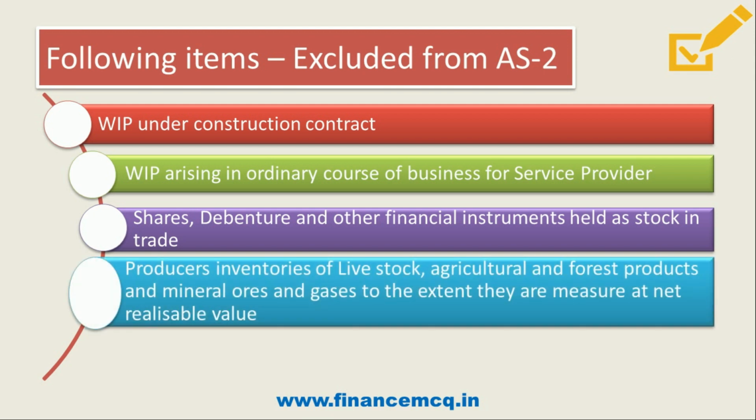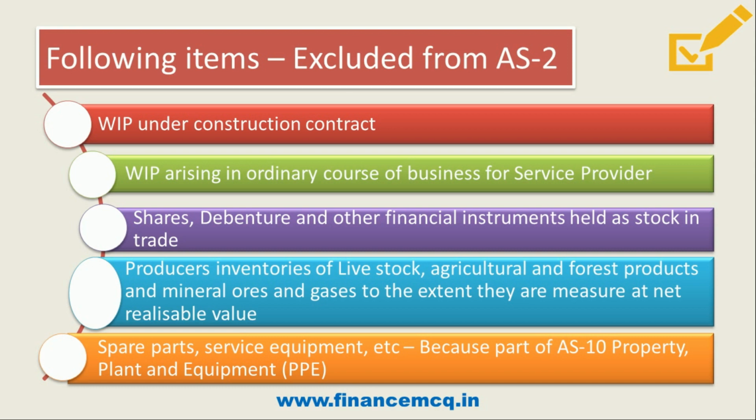Then producers' inventory of livestock, agriculture and forest products, and mineral ores and gases, to the extent they are measured at net realizable value, will not form part of AS2 and will be excluded from it. And then spare parts, service equipment etc. will be excluded from AS2. Reason being they are part of AS10, property, plant and equipment. They will be covered there. So friends, these are the points which are excluded from AS2 valuation. So you just need to remember this point. So I hope it is clear. Now let's move on to our next point.